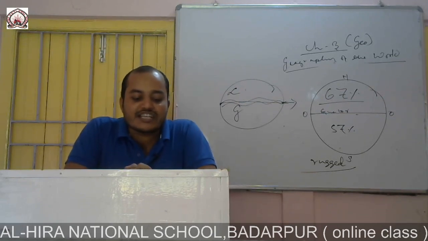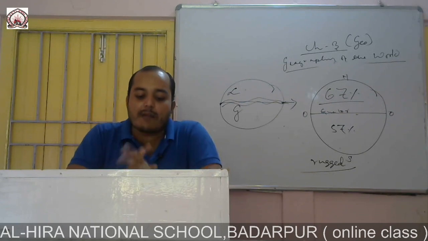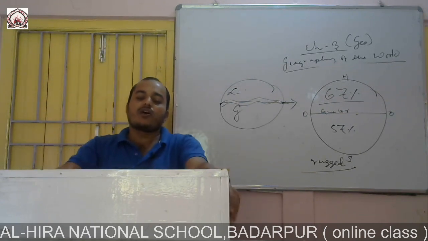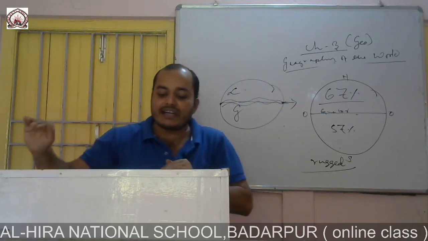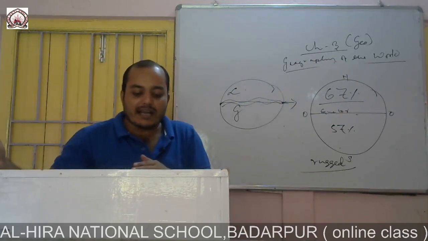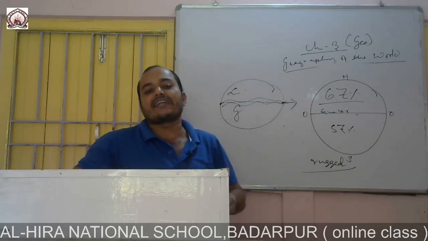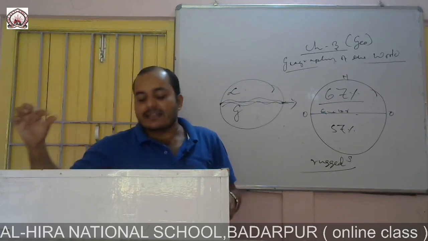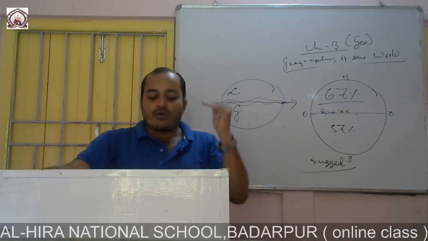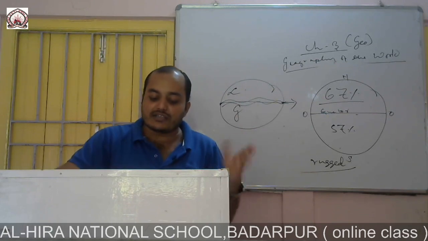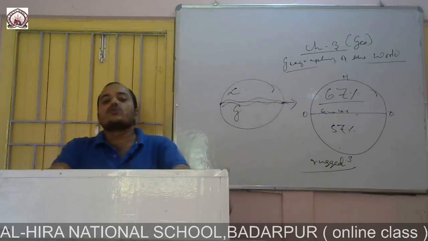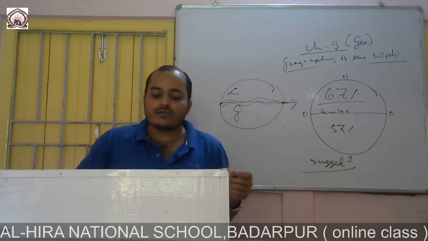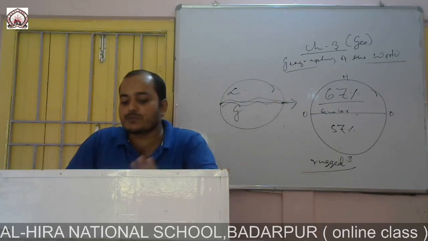The shallow part of the ocean and the sea up to 200 meter depth surrounding the coastal area is called the continental shelf, and from the continental shelf up to 2000 meter it is known as the continental slope. So remember: coastal area, continental shelf, continental slope, and the continental rise. Short questions come from this portion.